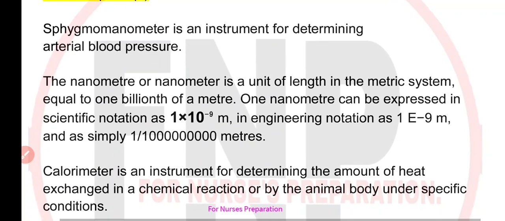The nanometer is a unit of length in the metric system equal to 1 billionth of a meter. 1 nanometer can be expressed in scientific notation as 1 into 10 power minus 9 meter, in engineering notation as 1 E minus 9 meter, and as simply 1 by 1 crore meter.